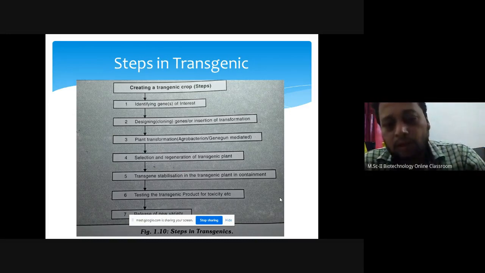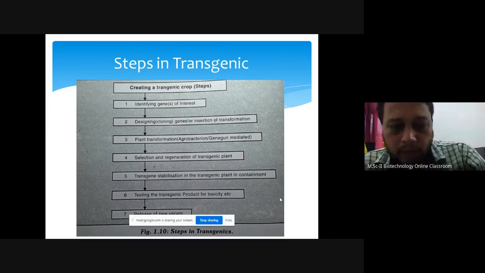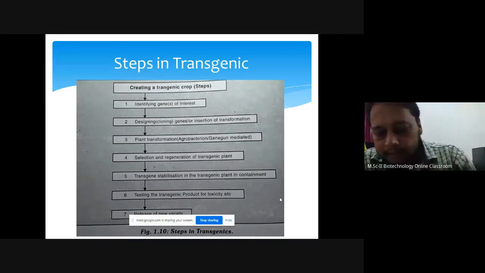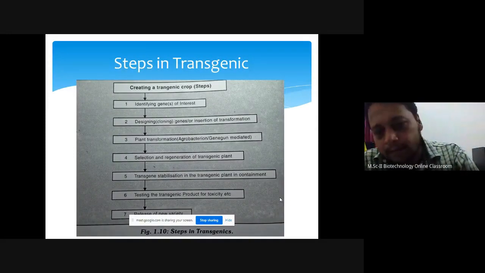If it is producing toxic protein, for example, if you are transferring BT, it will produce cry protein. So you will isolate the cry protein whether it is present in that plant or not. From that you will know the stable expression of that gene. Then you will take trials and then you will release a variety. So these are steps in transgenic plant development. तसं ह्या वेगळ्या वेगळ्या स्टेपला तुम्हाला वेगवेगळे बायोइन्फॉर्मेटिक्स टूल वापरून वी कॅन ईज द प्रोसेस.